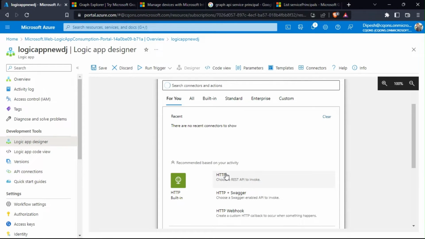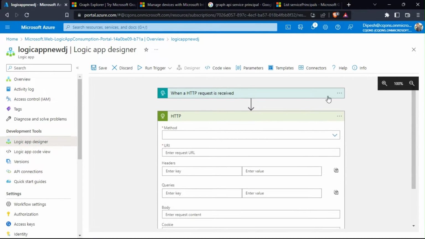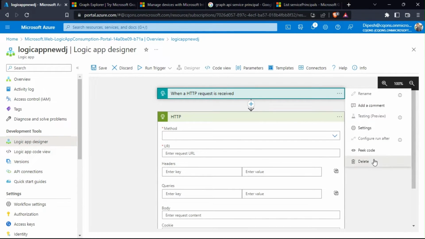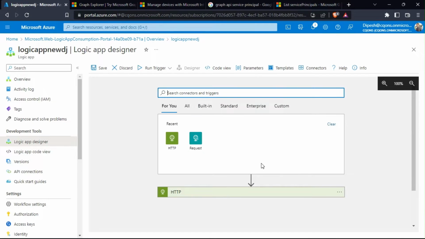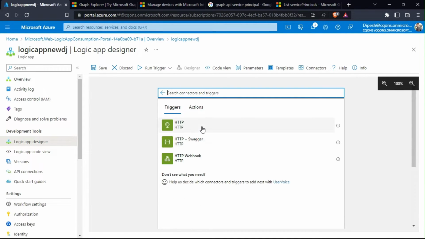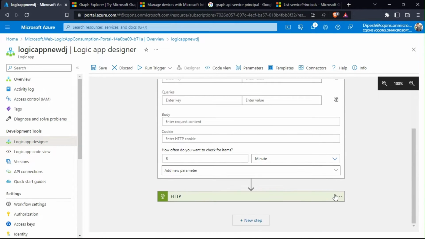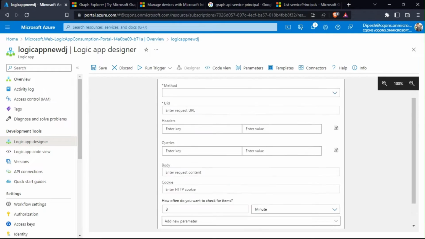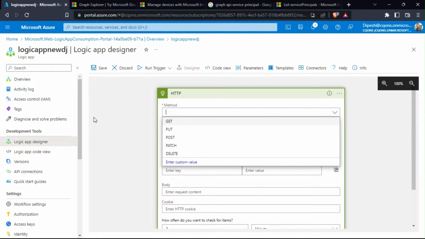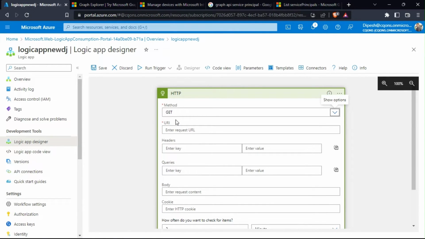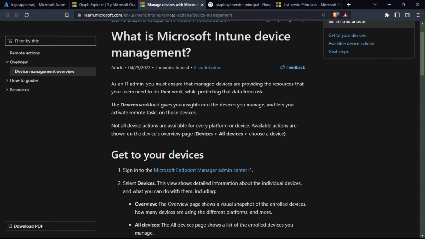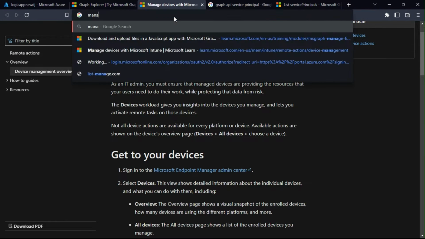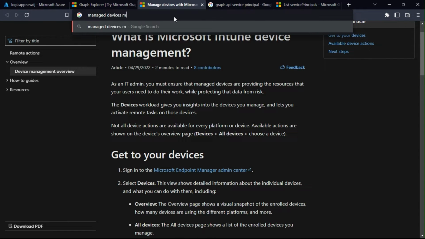All right, I'll click on new and it should be HTTP to invoke the service. This is what we need. I'll delete this. Okay, we got it. Now we have the HTTP method. We should be using this logic app to call Microsoft Graph. So I'll just change this to a GET request and managed devices.